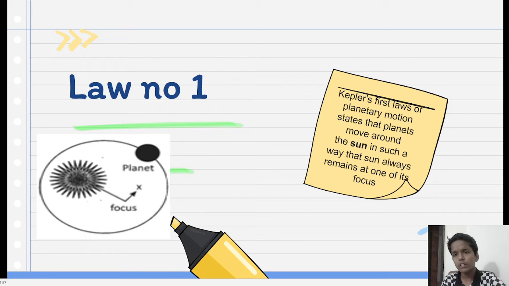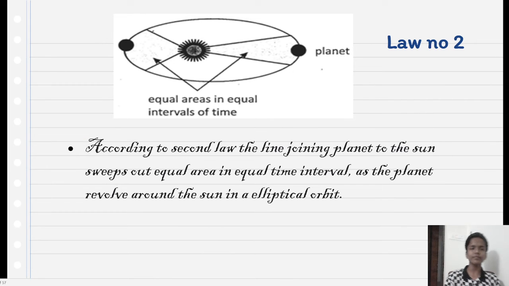One focus is our sun and the planets are revolving around it. Kepler's first law of planetary motion states that planets move around the sun in such a way that the sun remains at one of its foci. The sun is in the place of the focus and the planets are revolving around it. Understood? Moving to the second law.